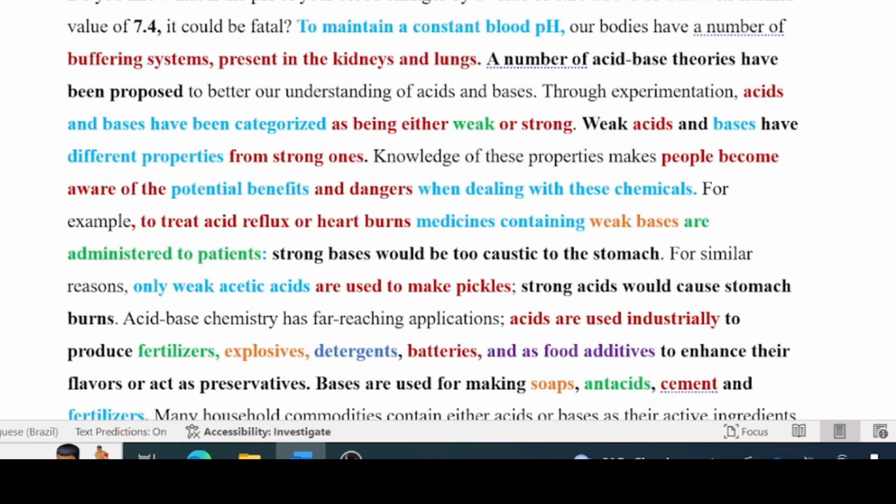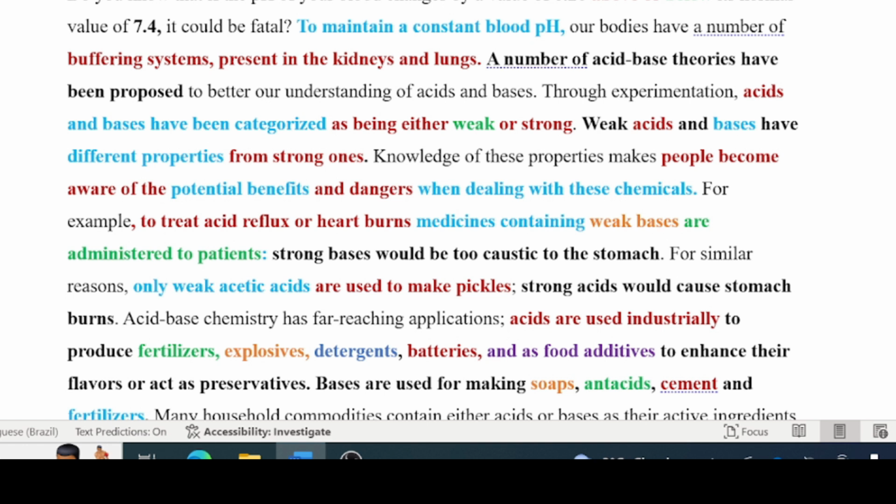Do you know that if the pH of your blood changes by a value of 0.2 above or below its normal value of 7.4, it could be fatal? To maintain a constant blood pH, our bodies have a number of buffering systems present in the kidneys and lungs. A number of acid-base theories have been proposed to better understand acids and bases. Through experimentation, acids have been categorized as either weak or strong.